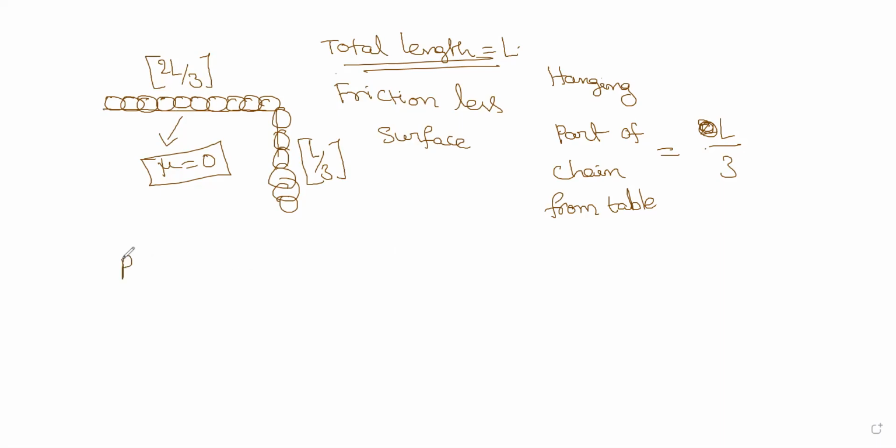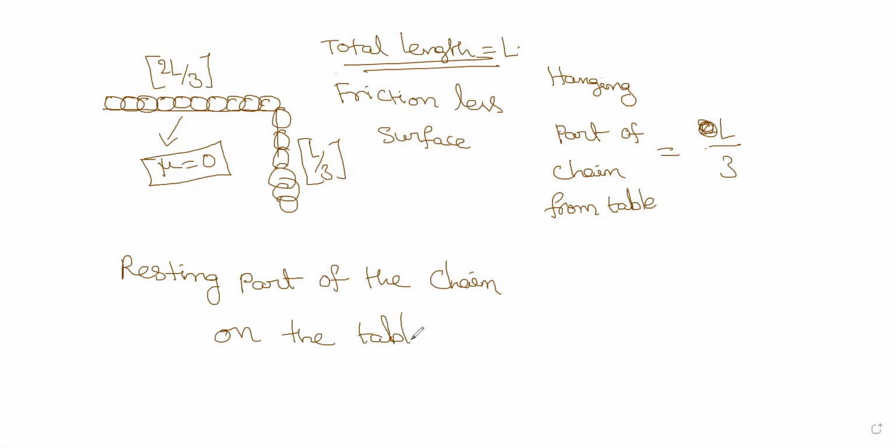Total length of the chain is L. Hanging part of the chain from the table is L by 3. The resting part of the chain on the table is about 2L by 3.